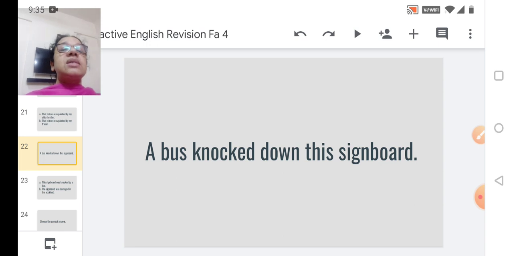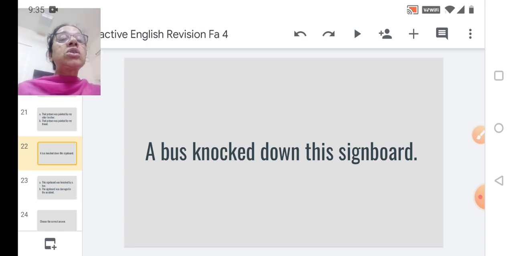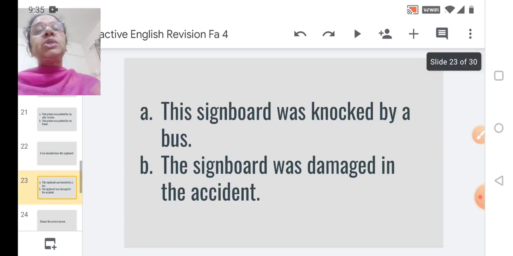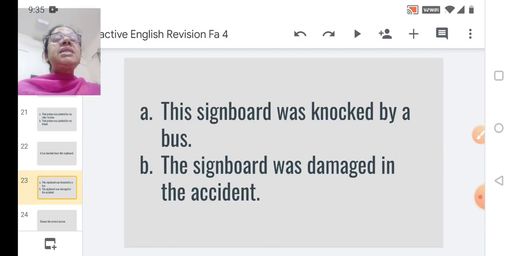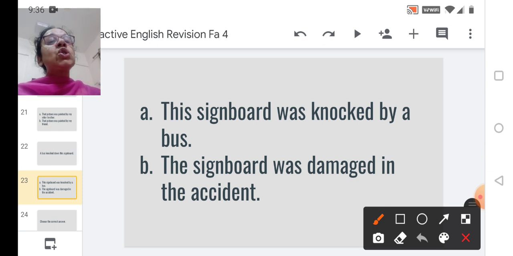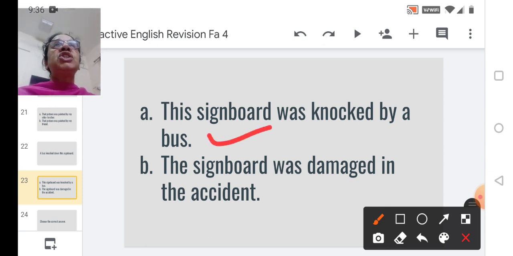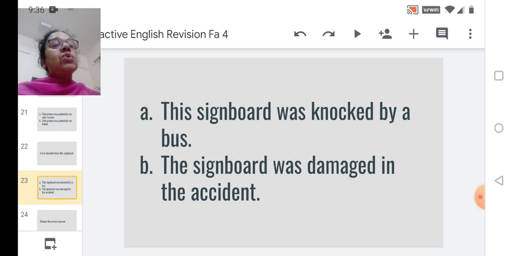Here we have this question. A bus knocked down this signboard. Let us check the options. Option A. This signboard was knocked by a bus. Next. The signboard was damaged in the accident. Now in the sentence, it is nowhere mentioned damaged, accident and all. So what will be the correct option? This signboard was knocked by a bus. That is option A.